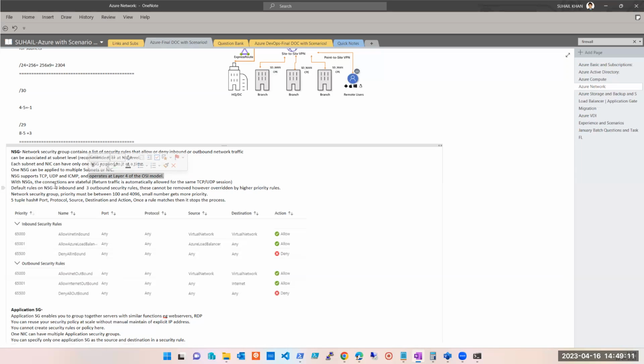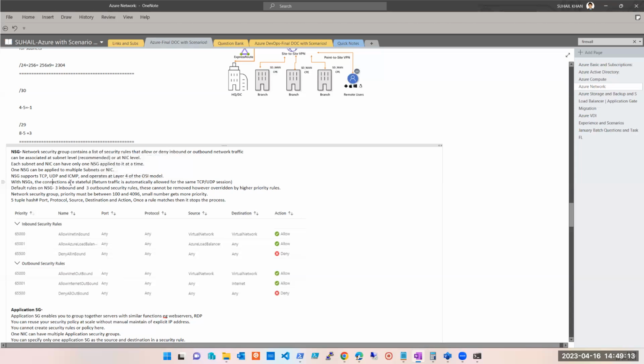Okay. With NSG, connections are stateful. Return traffic is automatically allowed on the same TCP or UDP session. It's okay if you don't understand it, you can skip it.